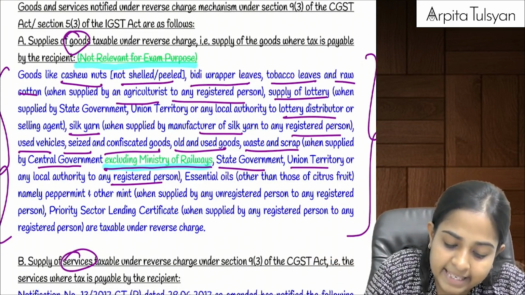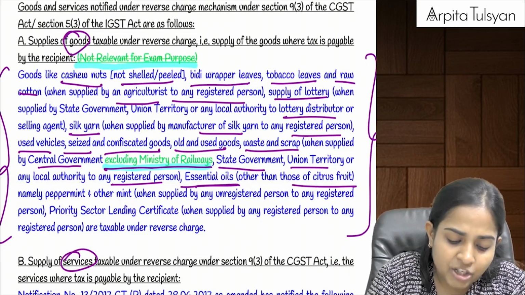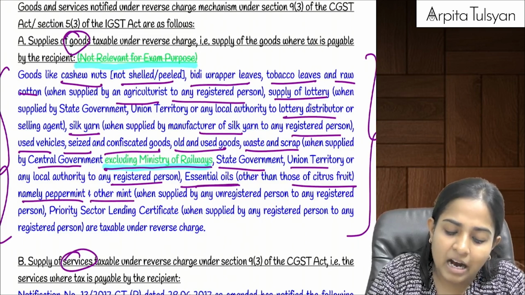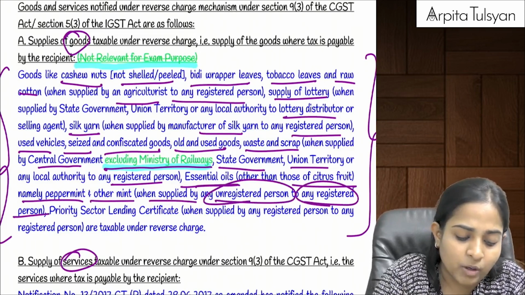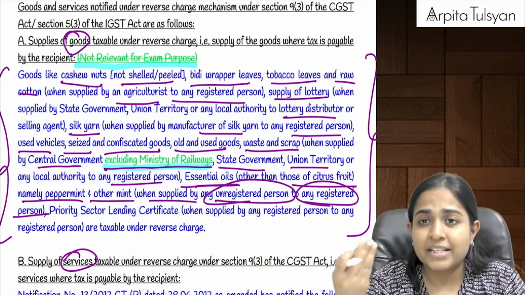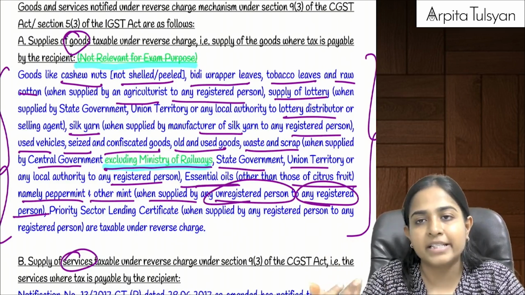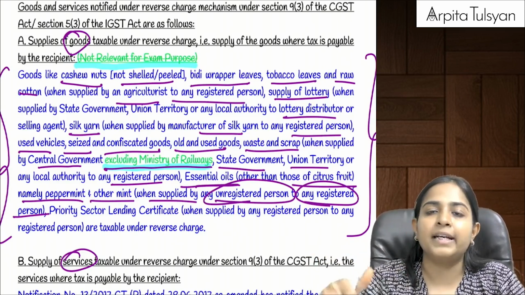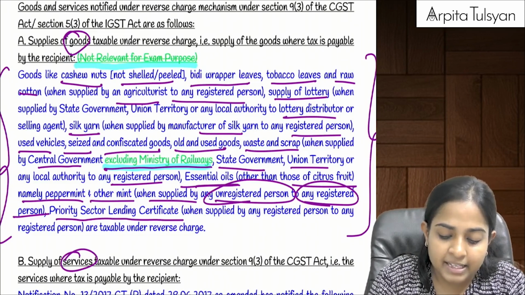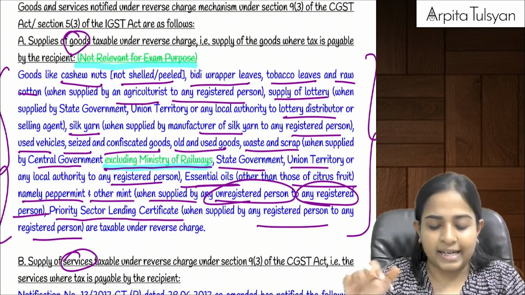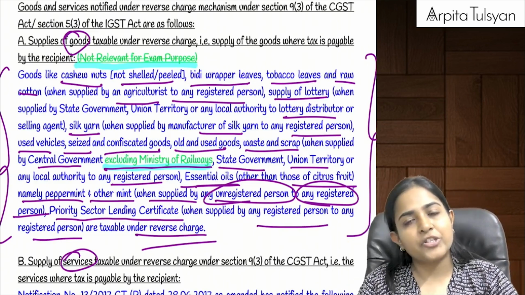Then essential oils other than that of citrus fruit, namely peppermint and other mint, when supplied by an unregistered person to a registered person. If some essential oils are provided by an unregistered person to any registered person, then obviously the unregistered person cannot collect the tax, therefore reverse charge mechanism is applicable. And priority sector lending certificates when supplied by a registered person to another, generally in case of banks, are also taxable under reverse charge mechanism.